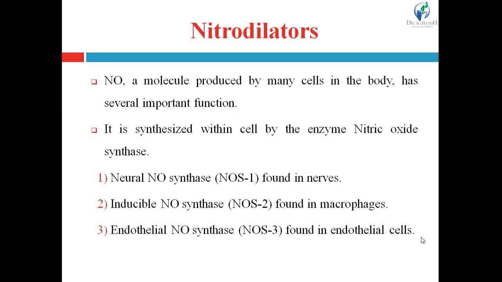First one is neural NO synthase, known as NOS1, generally found in nerves. Second one is inducible NO synthase, NOS2, which is found in macrophages. Third one is endothelial NO synthase, denoted as NOS3, found in endothelial cells.